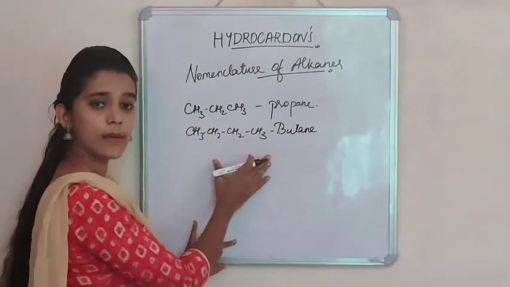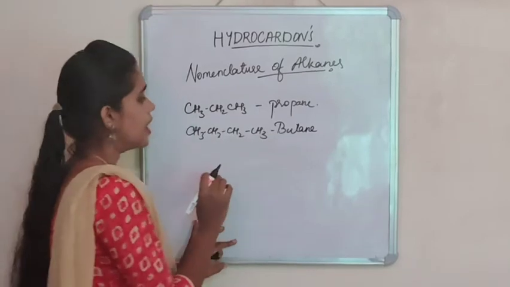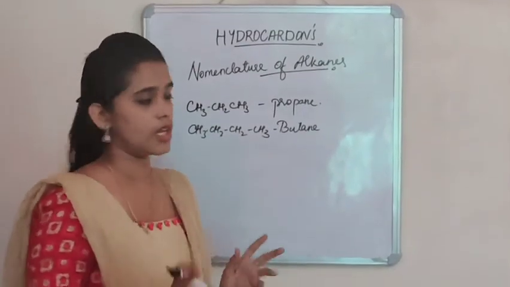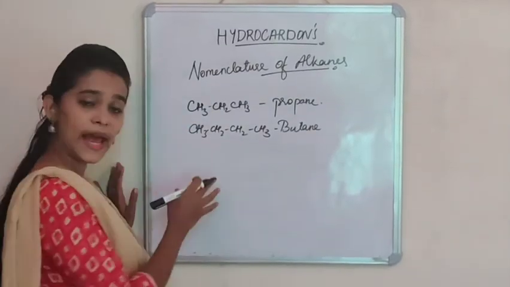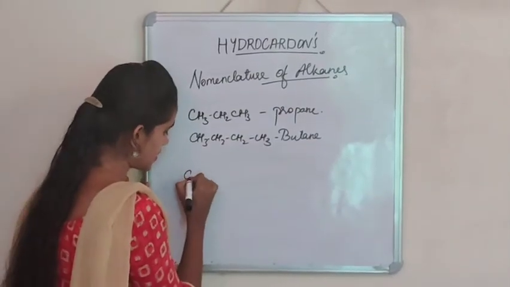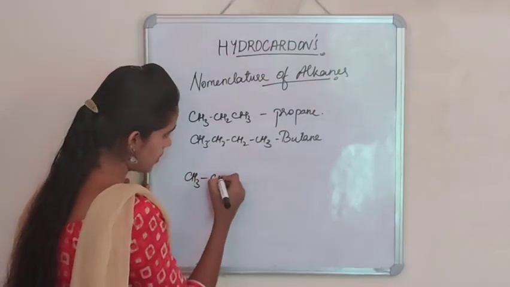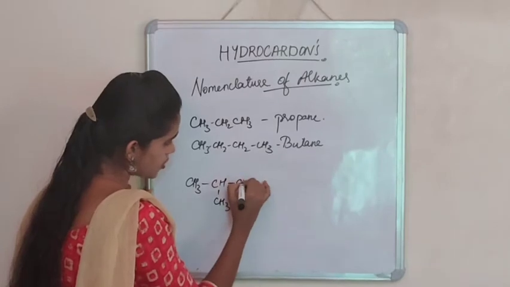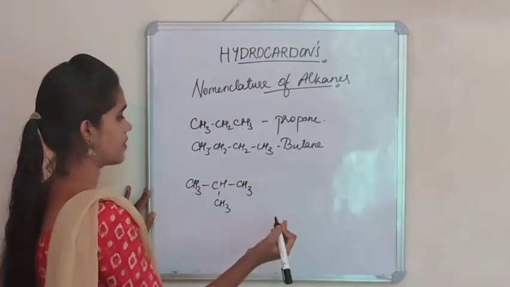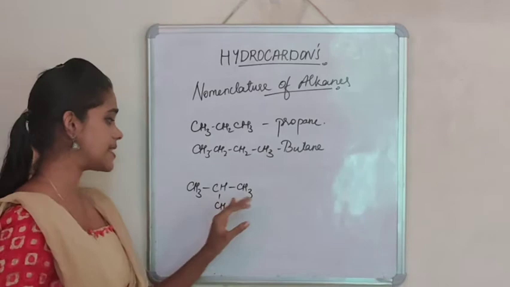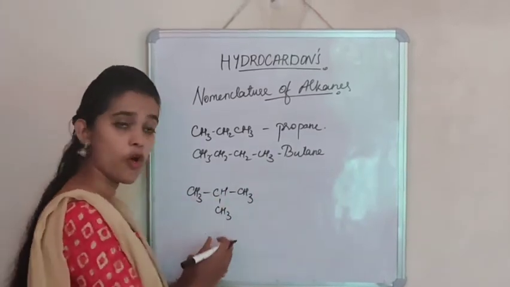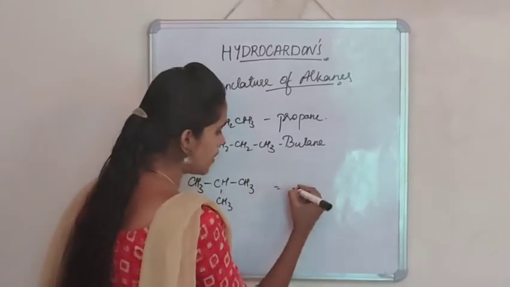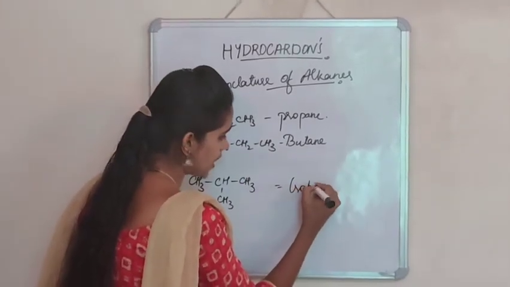That is because 4 carbon atoms are there. Okay. Now, let's consider the case where there is branching. If you take the case where there is branching on the second carbon atom, that is CH3, CH, CH3, CH2, CH3. In this case, we can say that as a total there are 4 carbon atoms, but there is substitution on the second carbon. So the naming will be isobutane.